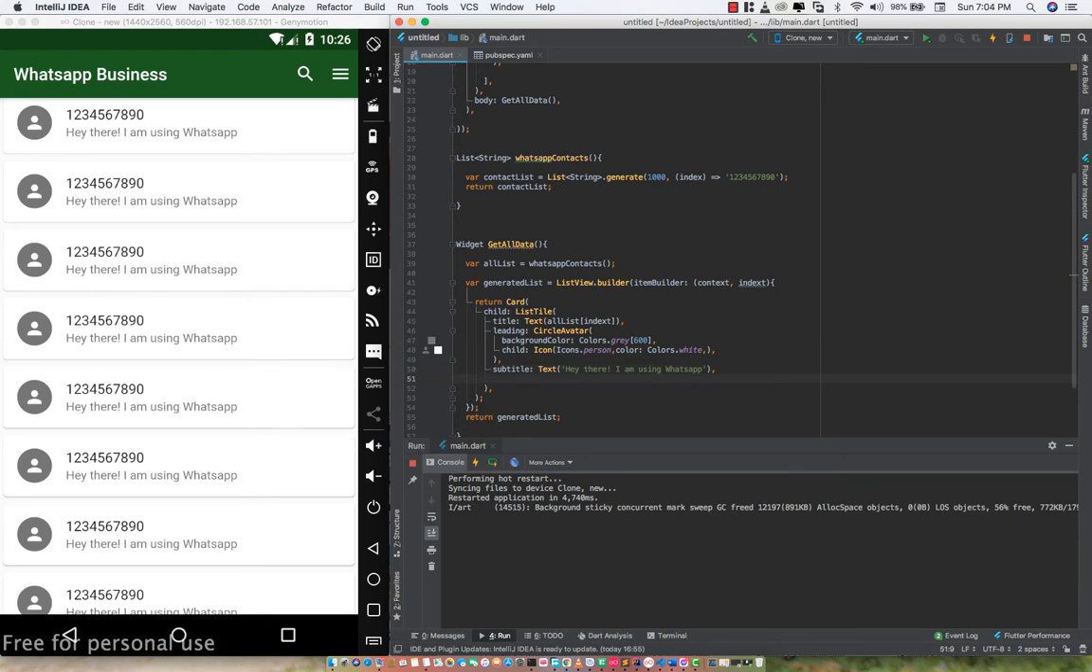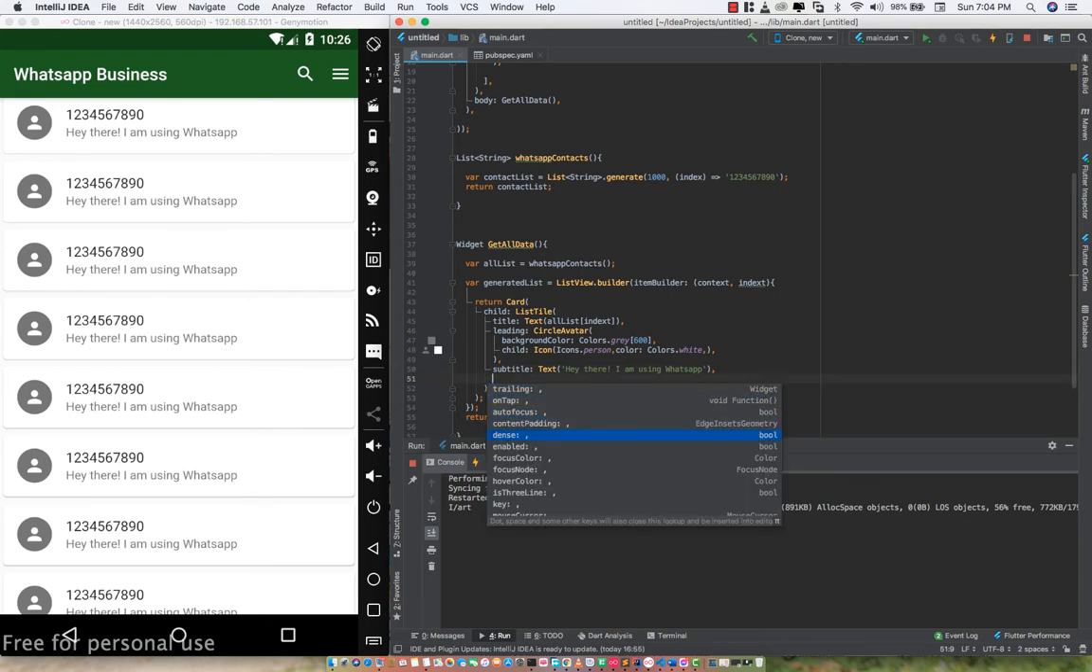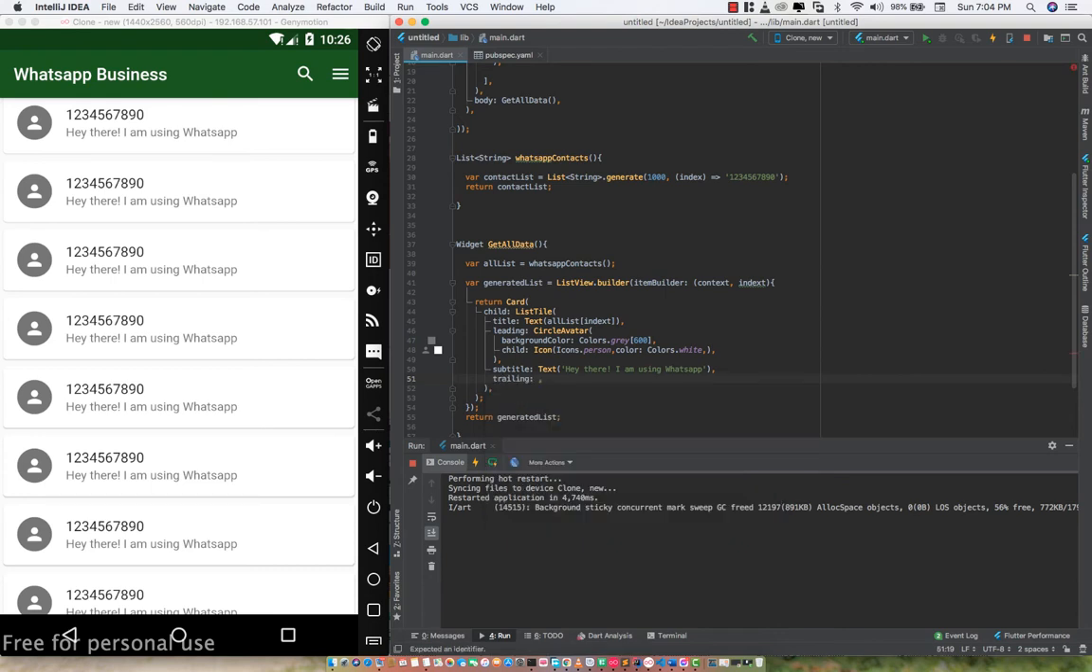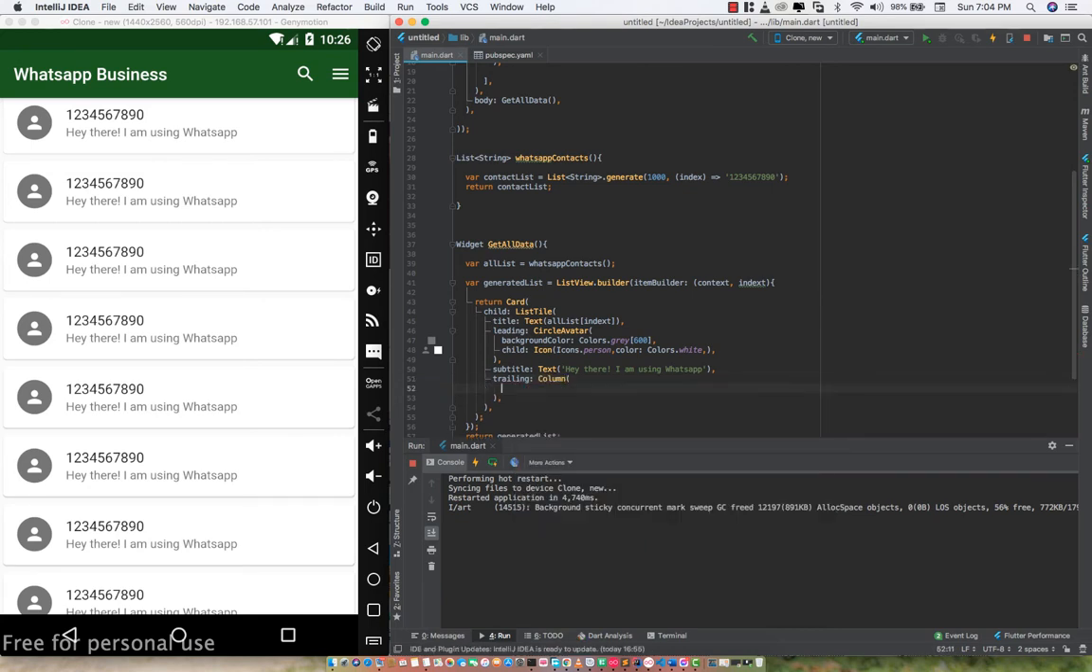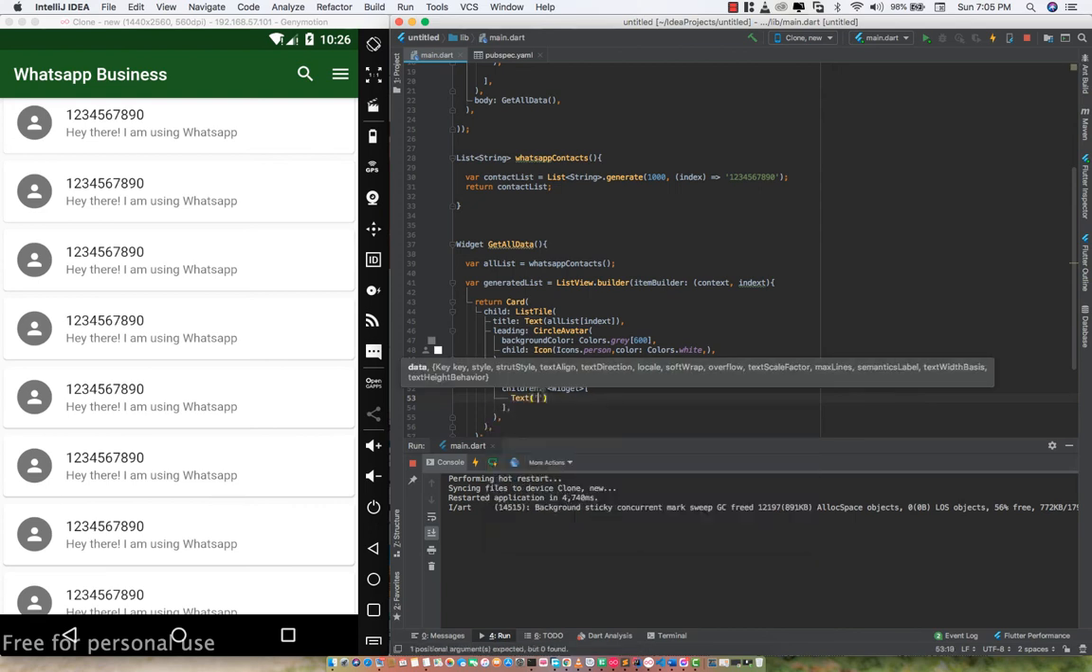We can also use trailing, and for the trailing we're just going to use a column for now, and in this column you're going to specify the children as widgets, right? So within this, we're just going to first get a text, and this text is going to be the time the message came, right? So I'll just say 5 p.m.